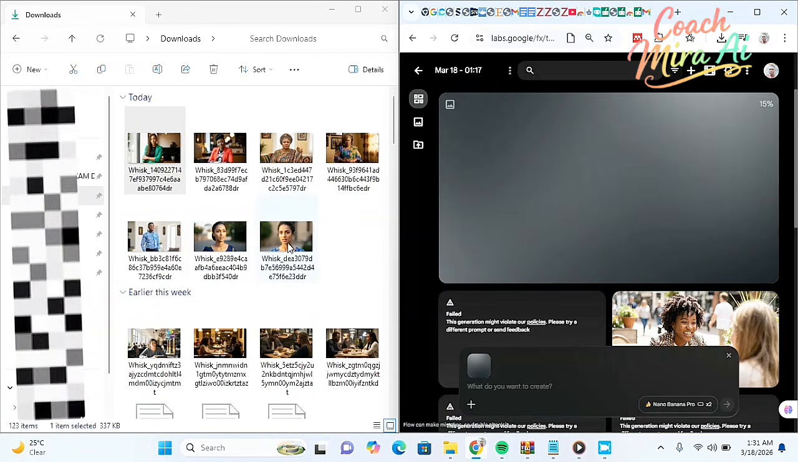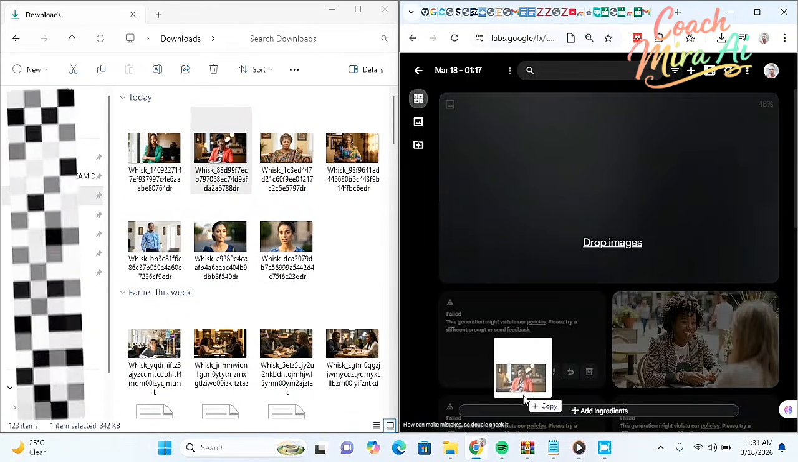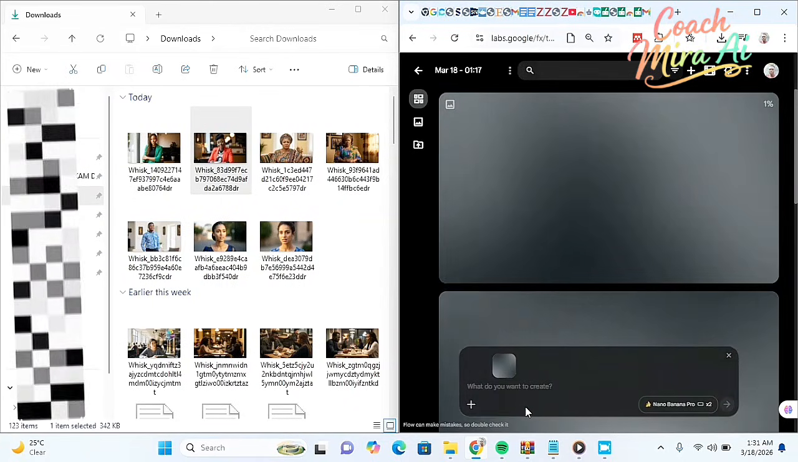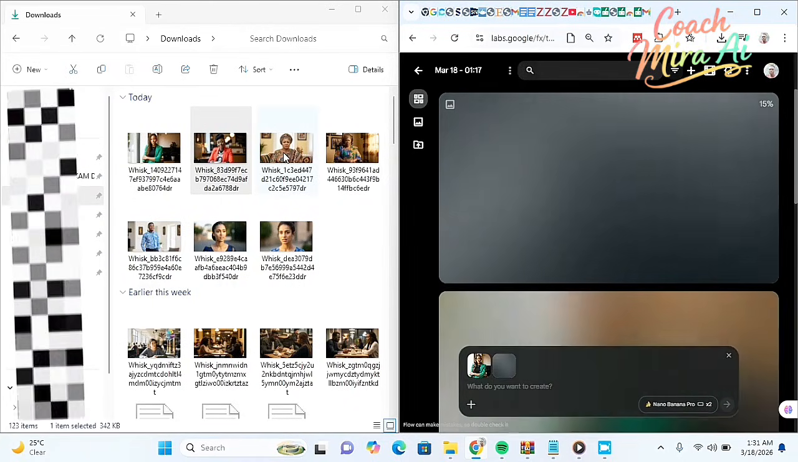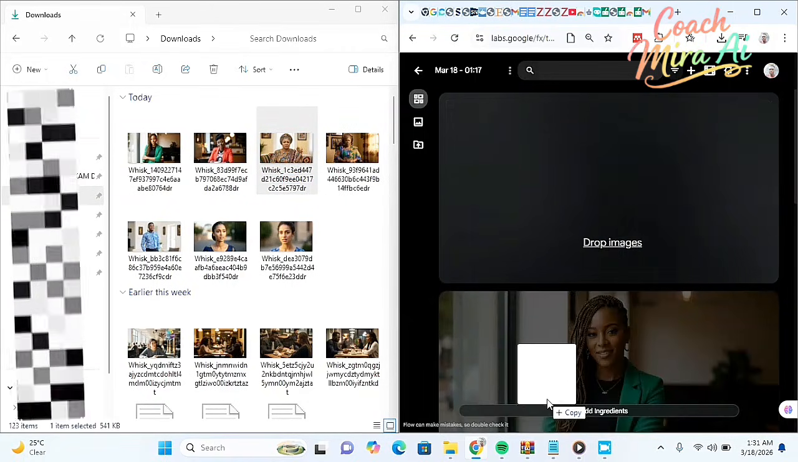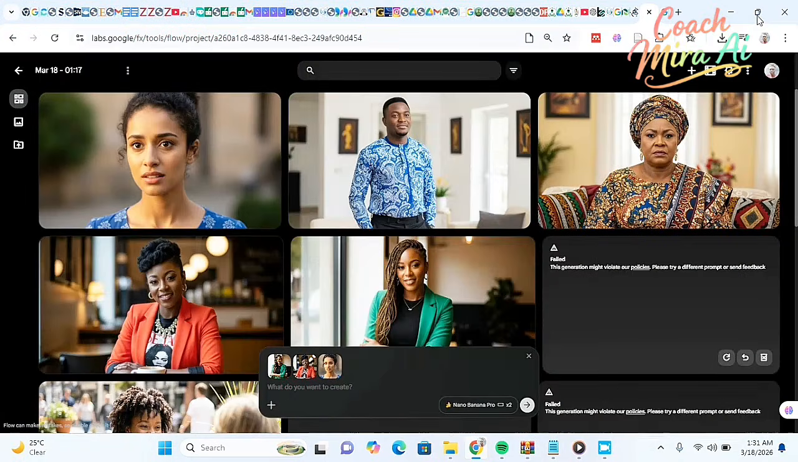So you yourself can as well use Flow. It depends on the quality of the image, but I prefer using Whisk because it gave me what I really wanted. Now I'm going to drag all the characters and I will choose the reference images that I want to appear. All right, let's see the images. As you can see, the images are now here.